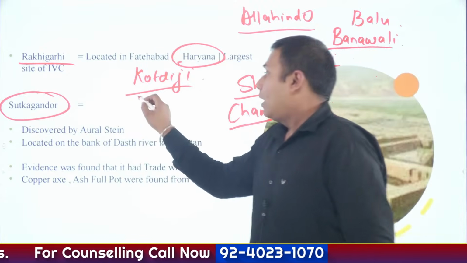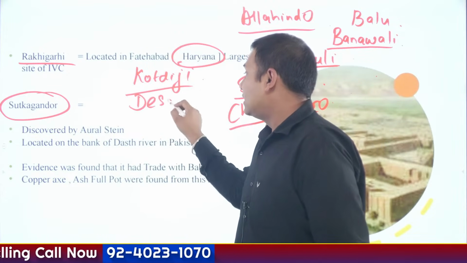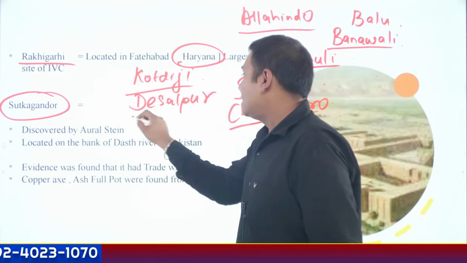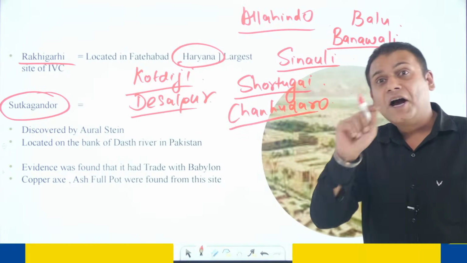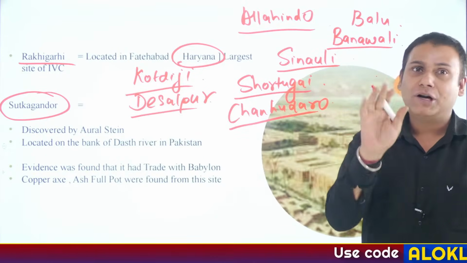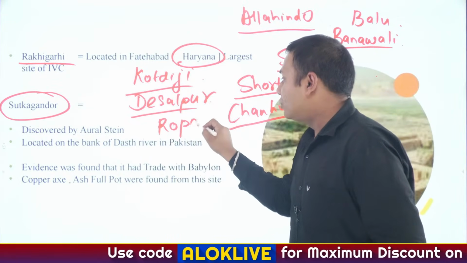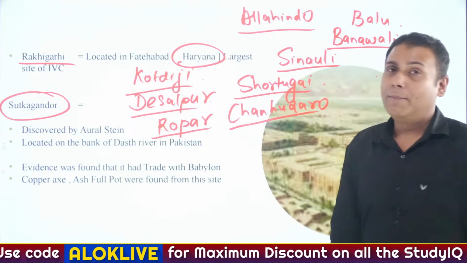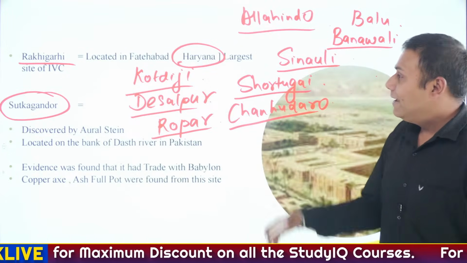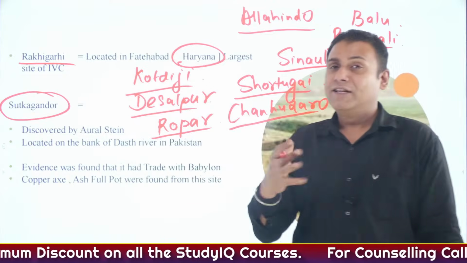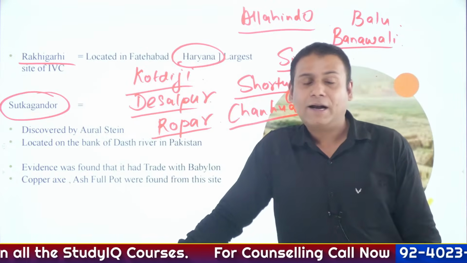Then another important site is Desalpur, which is located in Nakhtrana Tehsil of Gujarat. Another important site is Ropar, which is located in Punjab. Clear? So these are the important Indus Valley civilization sites from the exam perspective.